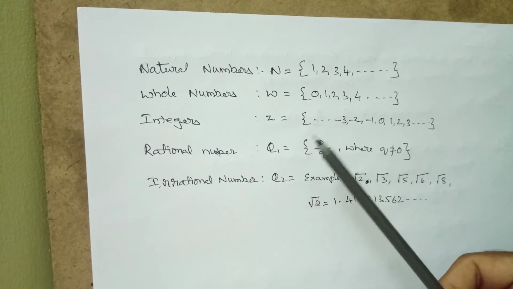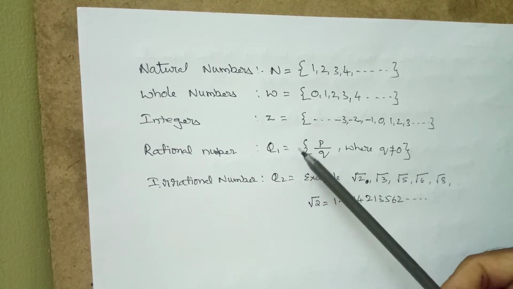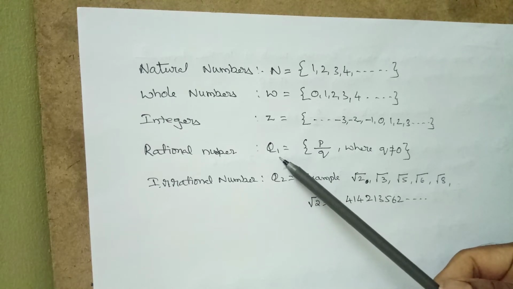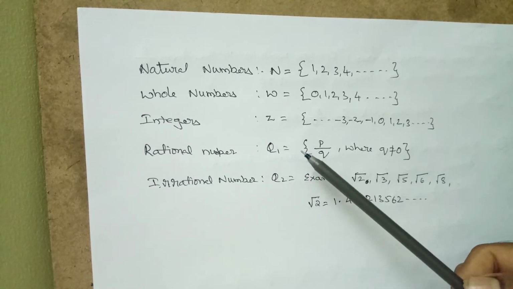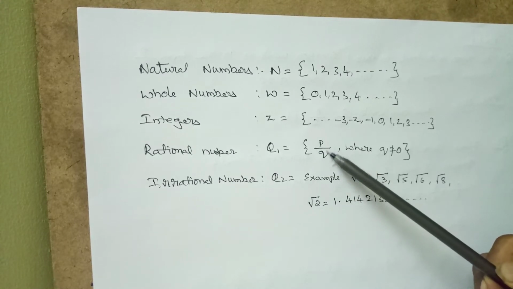The fourth one is rational numbers. We can denote rational numbers with Q1. They are the set of numbers in p by q form.